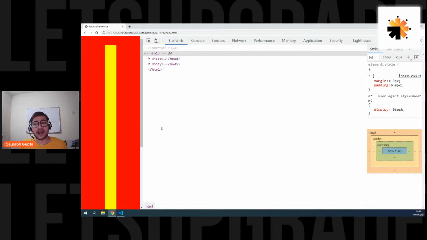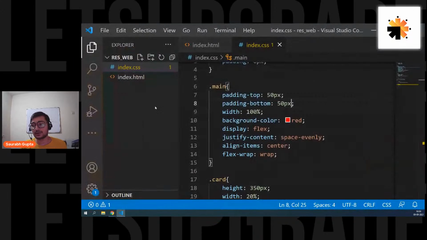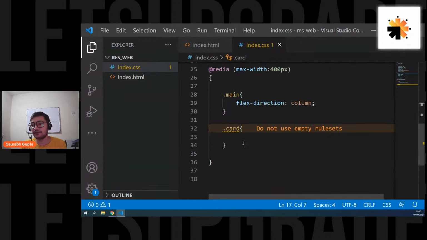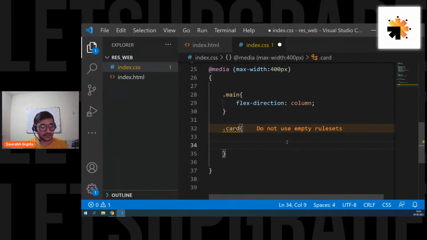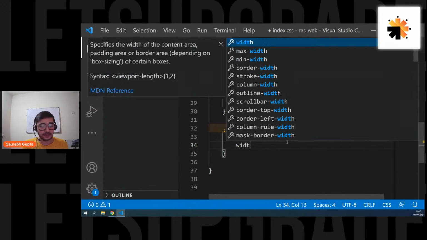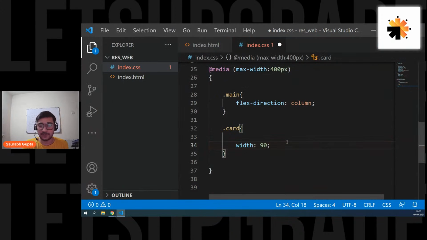Now guys, see, I have changed my flex direction to column and they are all vertically arranged. But the problem is now the width is small. So we can also change that. For mobile phones, I want the card's width to be 90%.